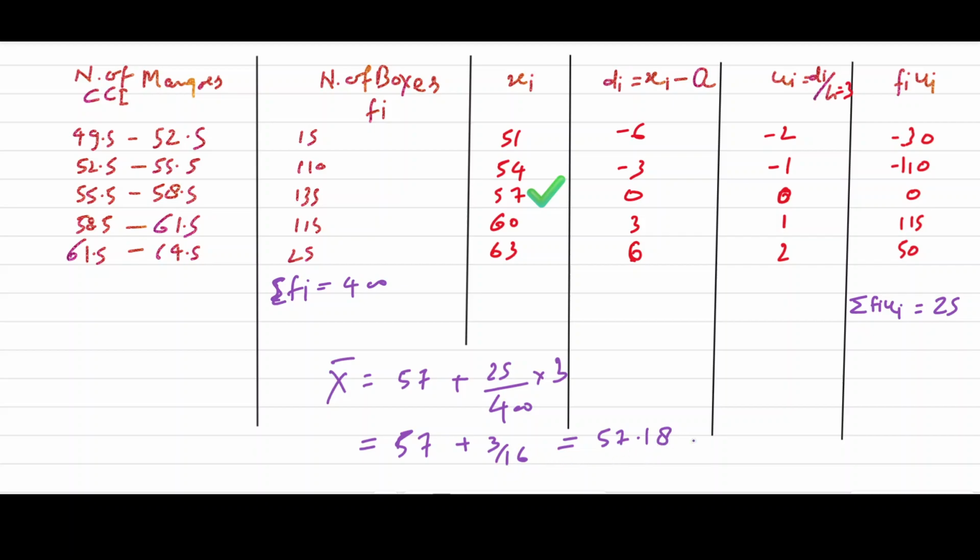Here 16 is the pattern like 1 by 2, 1 by 4, 1 by 8, 1 by 16, so 1875 will be the exact value. Now this is the answer, that means this is the mean. Now we should move on to the next one.